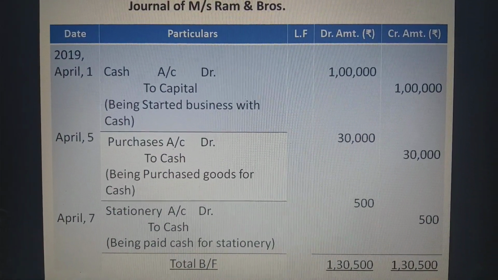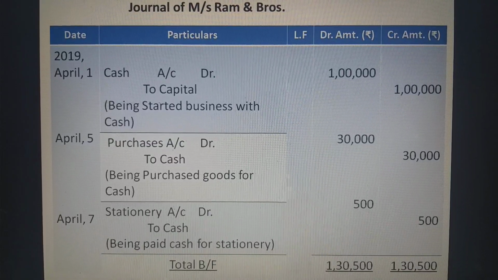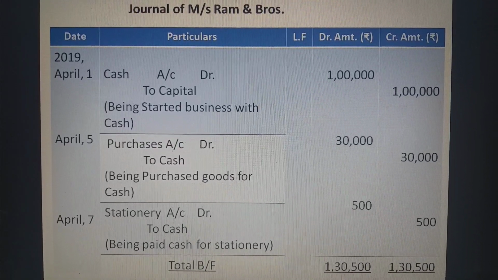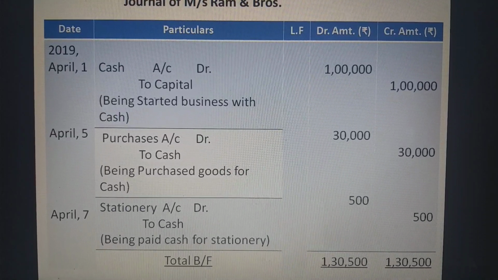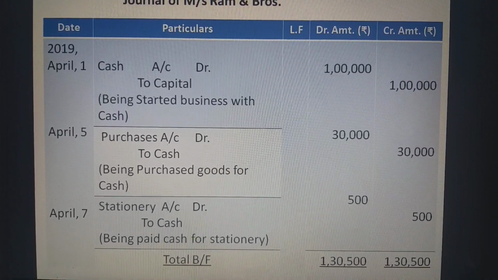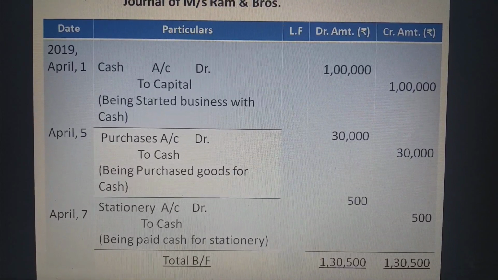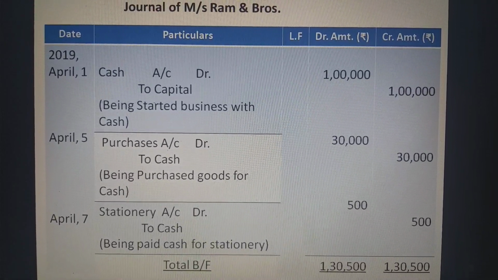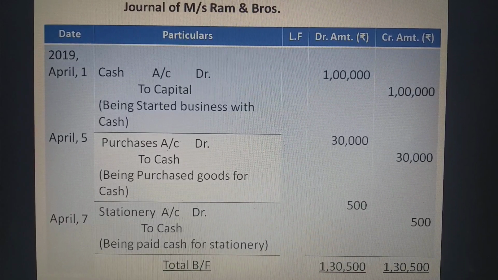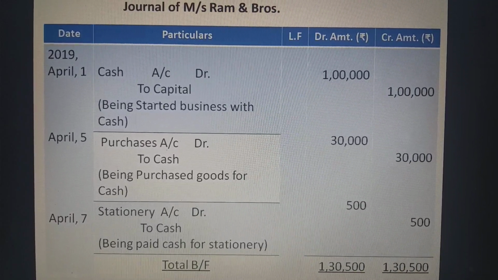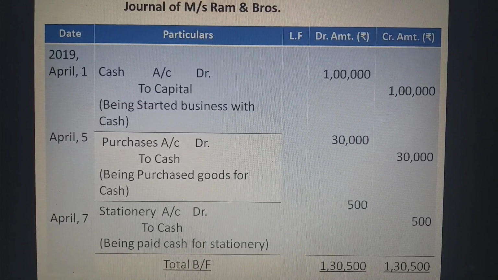The first transaction was: started business with cash rupees 1 lakh. We all know that the business is receiving cash. It means cash is coming in the business. That's why cash account debit. And from whom is it received? It is received from the owner of the business.